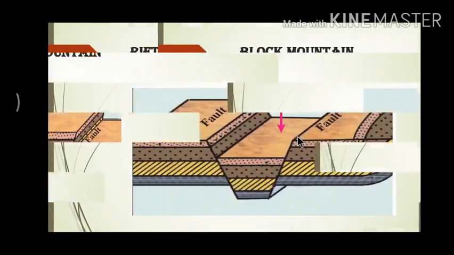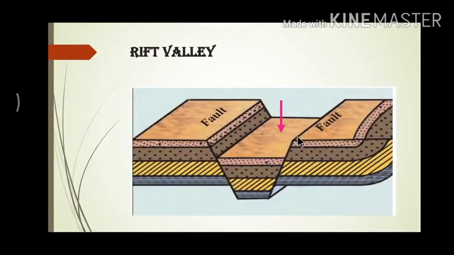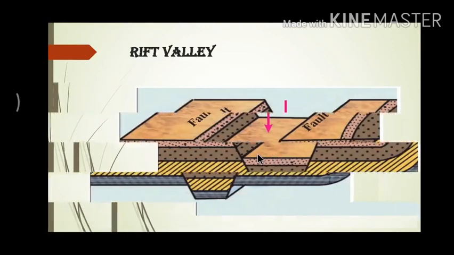Rift valleys. Sometimes two fractures develop side by side in the earth's crust. Fracture means a crack. The land in between the two fractures subsides. This subsided deep part is called a rift valley. Both the slopes of a rift valley are steep. For example, the rift valley of river Narmada in India, the Great Rift Valley of Africa, the Rhine River Rift Valley of Europe.